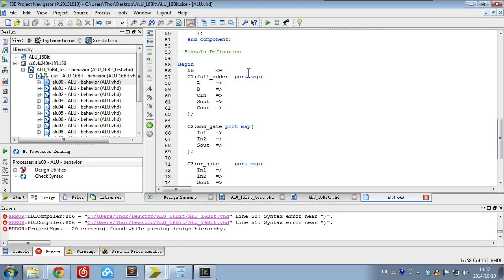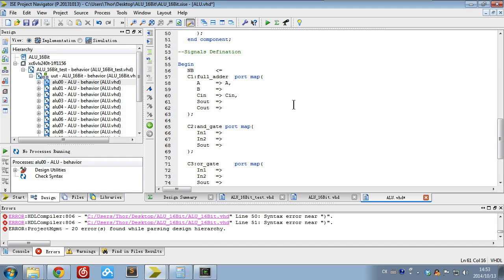According to the diagram, port A of the full adder is A, and B is a little difficult, so let's leave it for a second. Cin is the Cin port, and Sout is the signal that connects to the MUX.